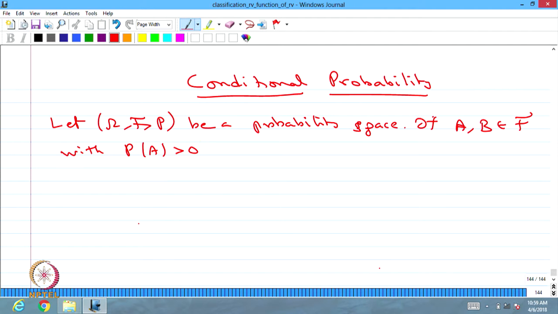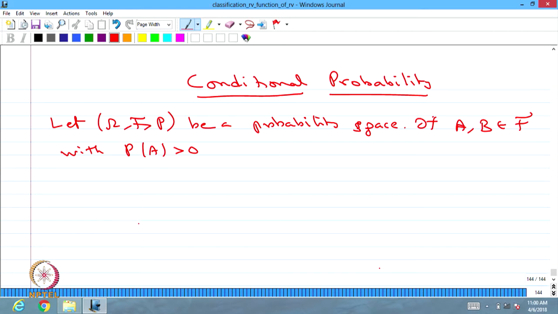That means it is not an impossible event. Impossible event means the probability of that event is equal to 0, and sure event means the probability of that event is equal to 1. Rare event means the probability of that event is in the open interval between 0 and 1. So here it is a non-impossible event.